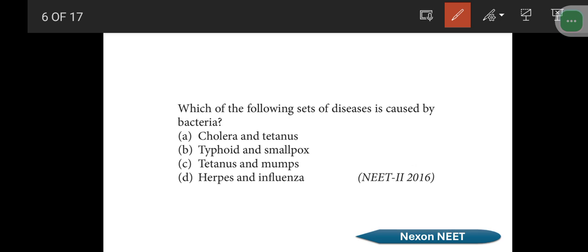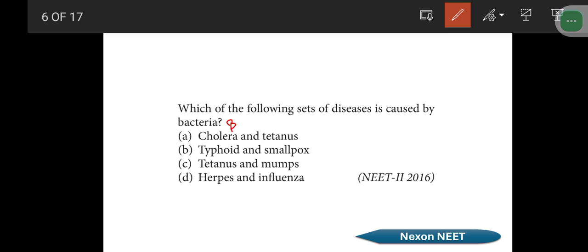Okay, so here we have to classify the diseases based on bacteria, fungi, virus or any parasite. Let us classify it. So, cholera, we already know cholera is caused by Vibrio cholerae. So it is a bacteria.